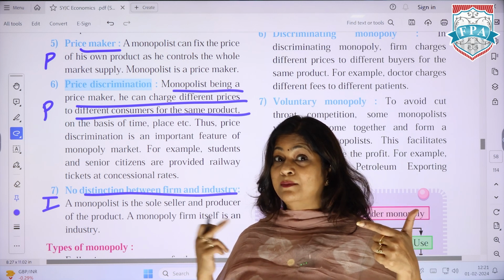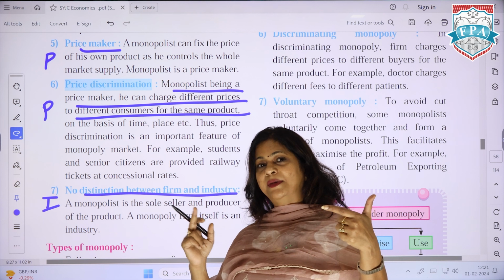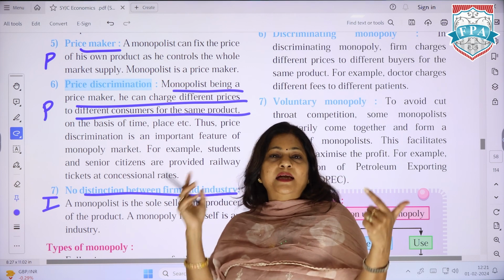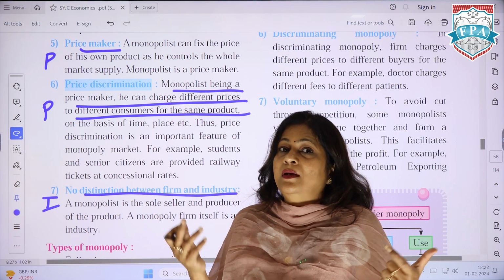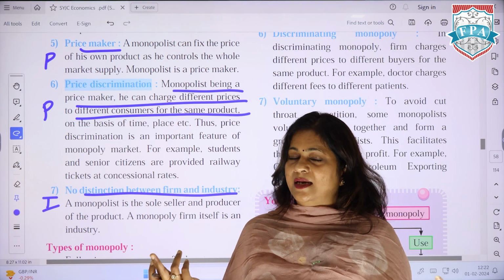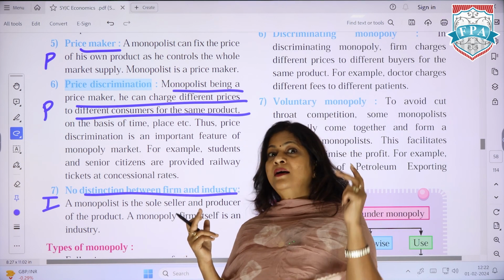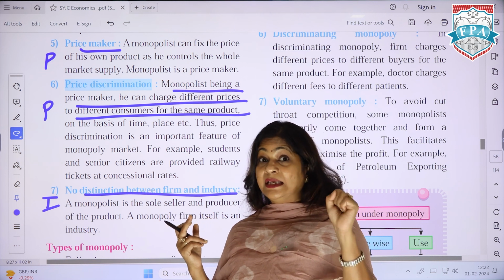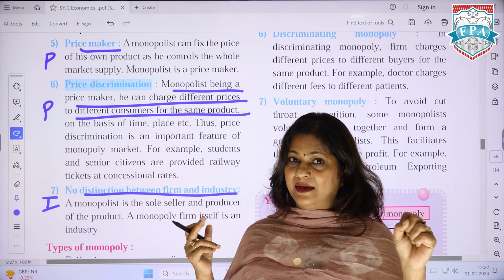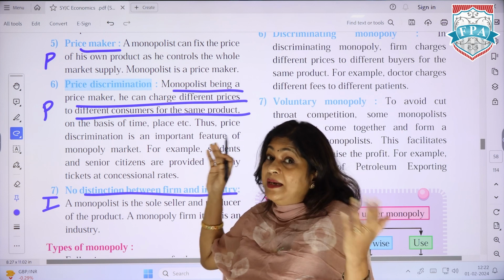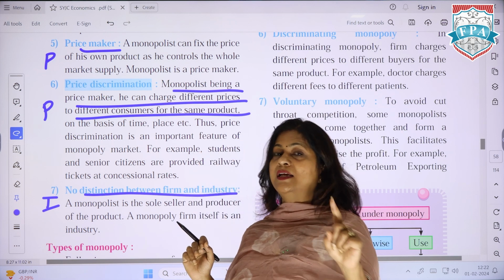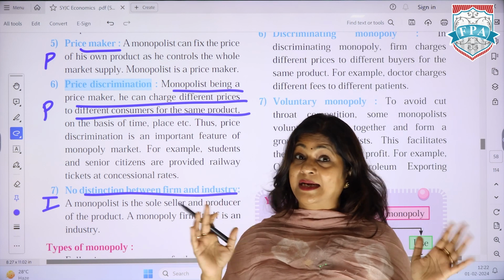He is the price maker. In monopoly there is only one seller, he is the price maker. And the other P is price discrimination: he can demand different prices from different people depending on the time and place. S is for single seller and no close substitute. E is for barriers to entry. M is for complete control over the market. And I is for no difference between firm and industry.